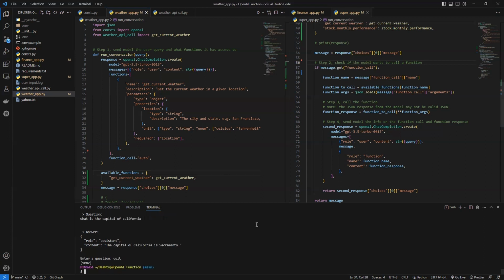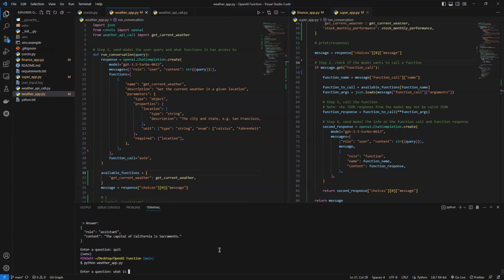Then let's dive into the code and show you guys the code for each app. Firstly, we have the weather app. Let's start the weather app, and then you can ask any question about the weather. What is the temperature in, for example, San Jose? Okay, San Jose is 68.